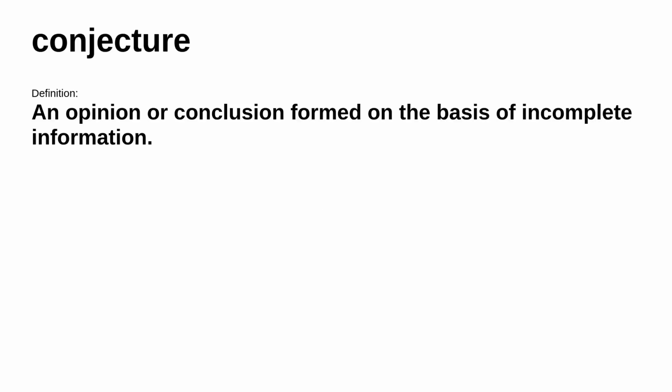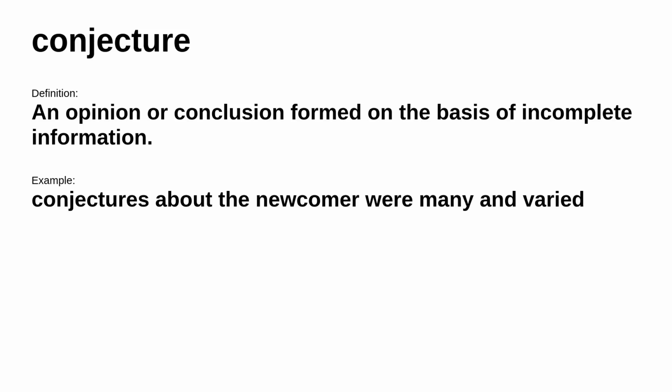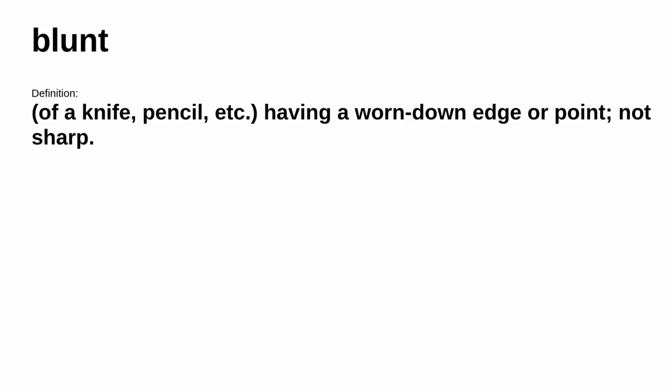The next word is conjecture. It means an opinion or conclusion formed on the basis of incomplete information. Consider this example. Conjectures about the newcomer were many and varied. The next word is blunt. It's defined as of a knife, pencil, etc., having a worn-down edge or point, not sharp. For example, a blunt knife. In other places, it's defined as of a person or remark, uncompromisingly forthright. Consider this example, a blunt statement of fact.